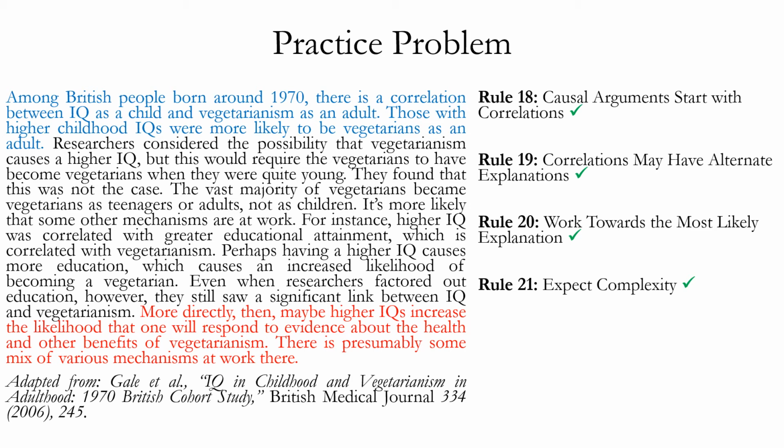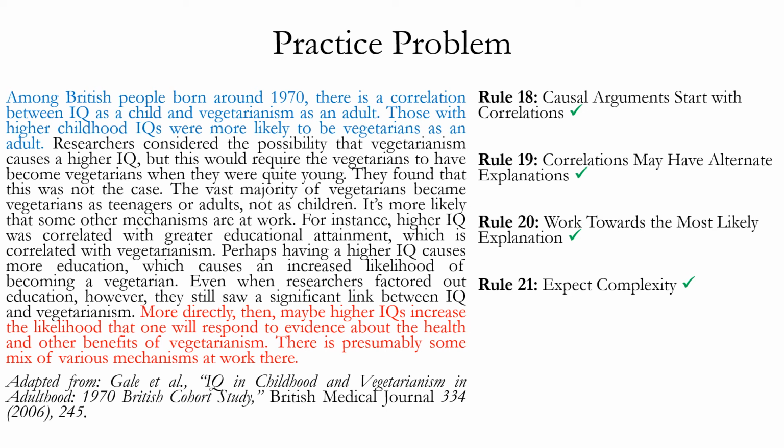That is, you would look at people with high IQ and rule out their higher education, and see if you could still find a correlation between those high IQ people and being vegetarian, even if they didn't have high education. And the answer was yes, they did still see a correlation even when there was no higher education present with the higher IQ. So it further goes on in a nuanced way to suggest its conclusion.